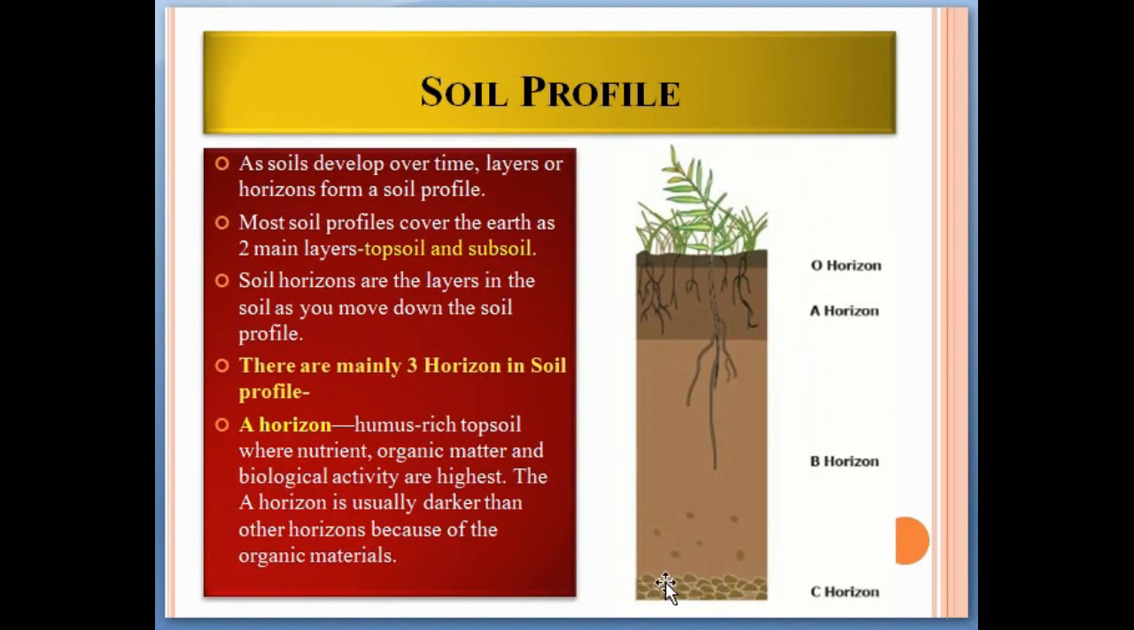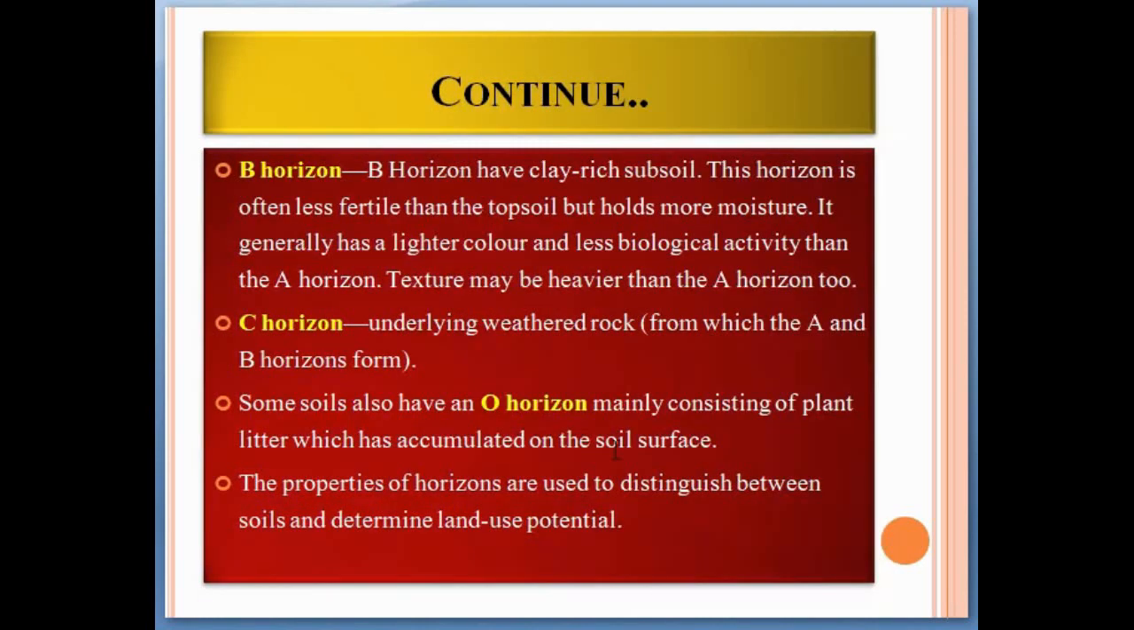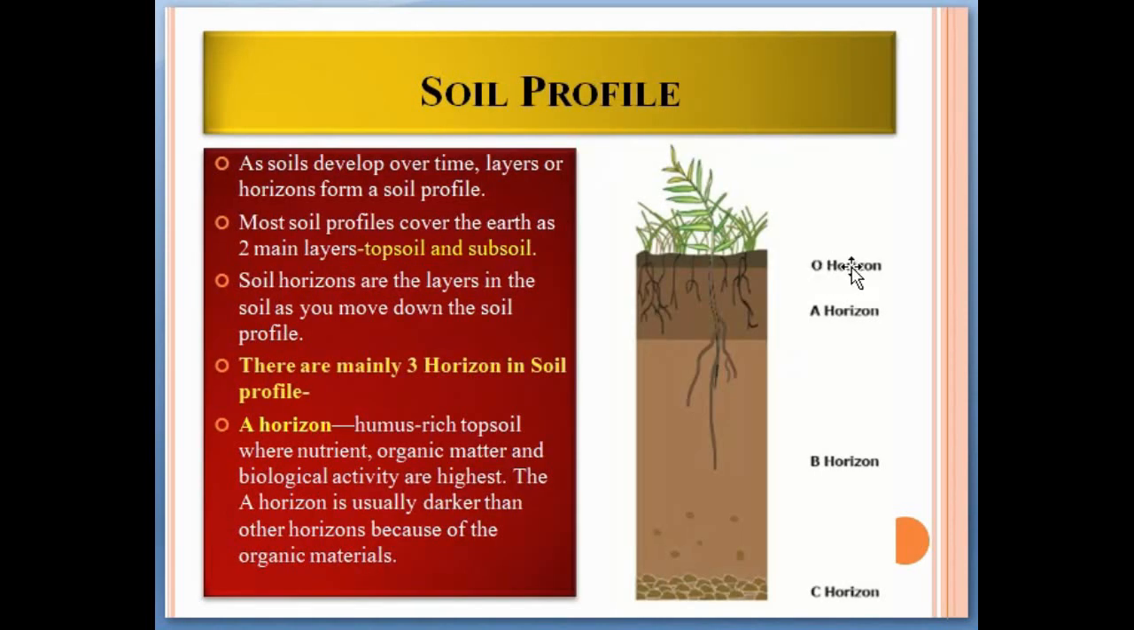So this is the C horizon, which has weathered rock from which the B and A horizons actually form, and this is the B horizon which has more moisture compared to A horizon, but B horizon actually has fewer nutrients. Sometimes soils also have an O horizon, mainly consisting of plant litter which has accumulated on the soil surface. So as you can see, this is the O horizon which is very thin and it is accumulated actually on the earth surface.